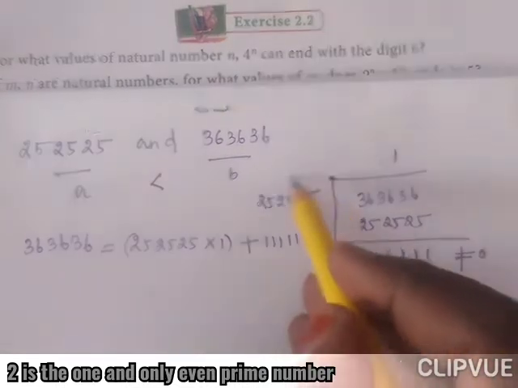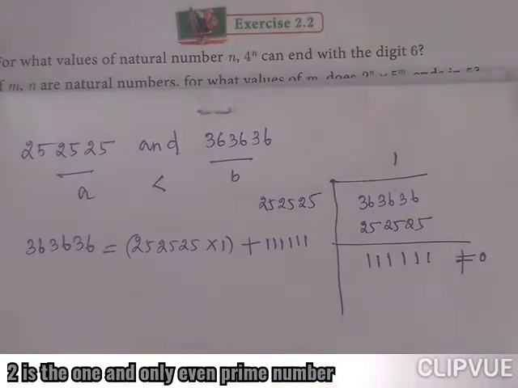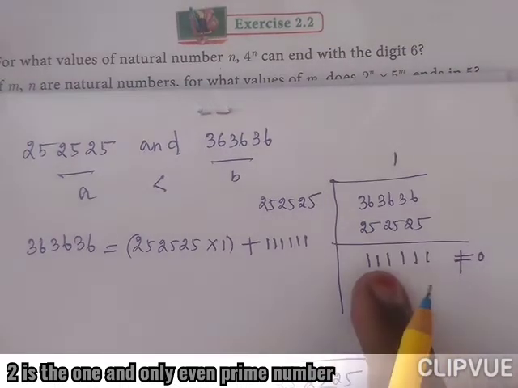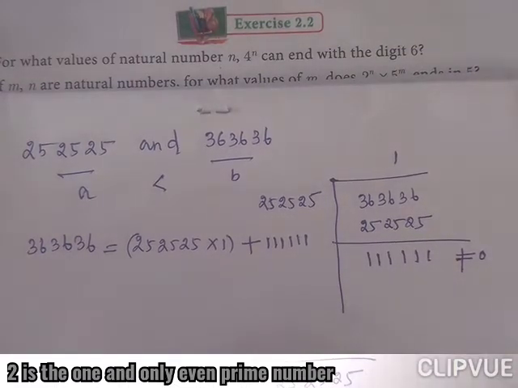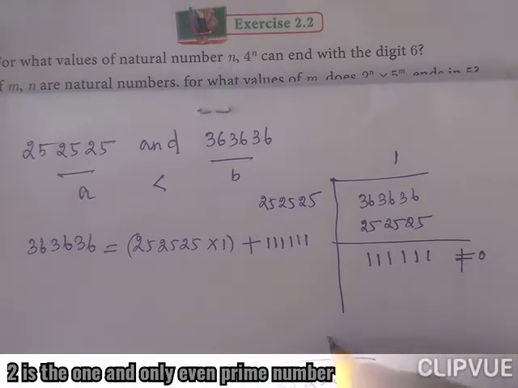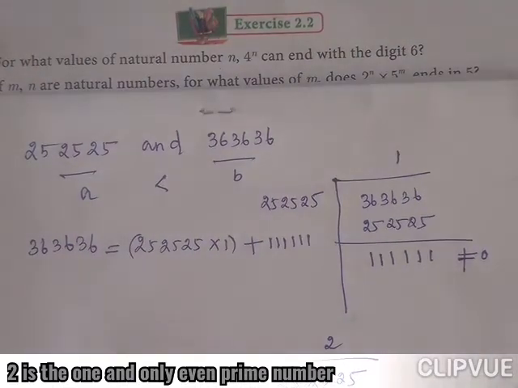Therefore, I am going to take this as the dividend, 252525, and this will be the divisor, 111111. How many times? 2 times.